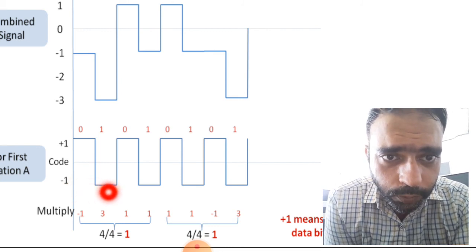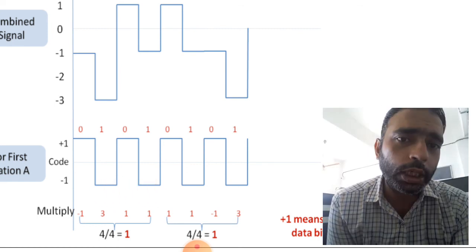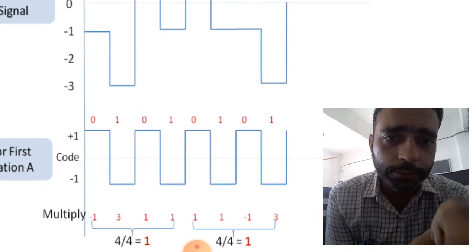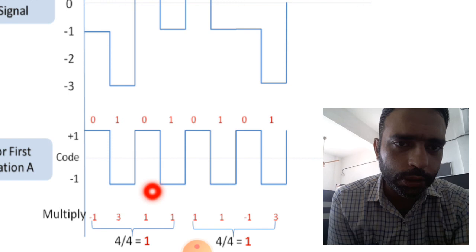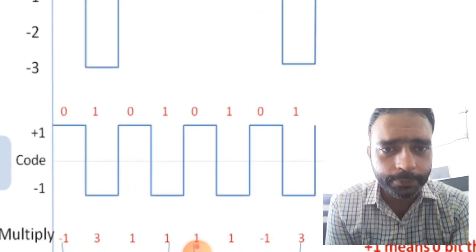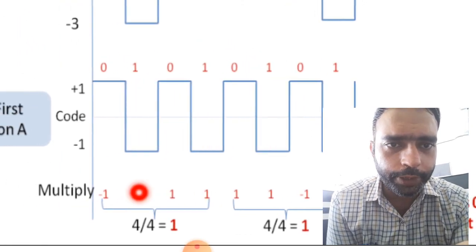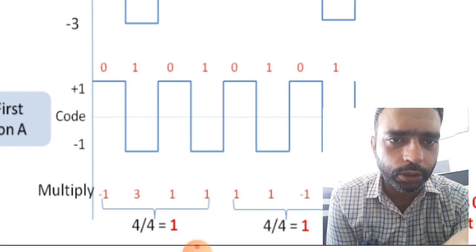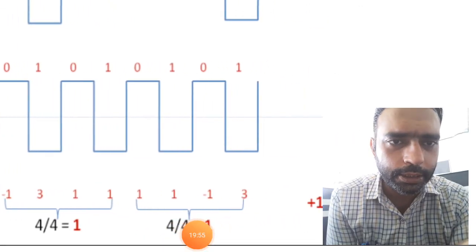So here -1 3 1 1, here it is given, right? So the total of these 4 will be what? The total of these 4, that is 3 - 1 is equal to 2, +1 is equal to 3, +1 is equal to 4. So finally here, after totaling these 4, we are getting 4 divided by 4, and here also we are taking this. So 1.